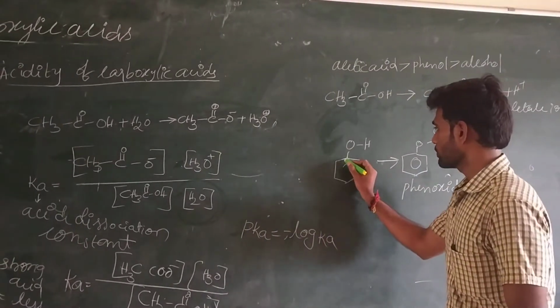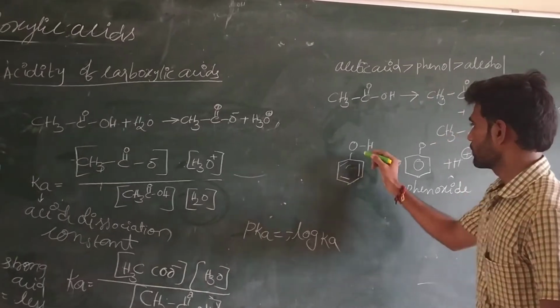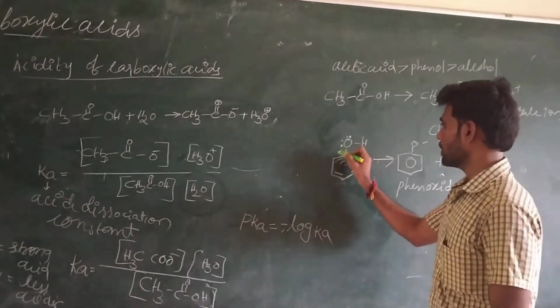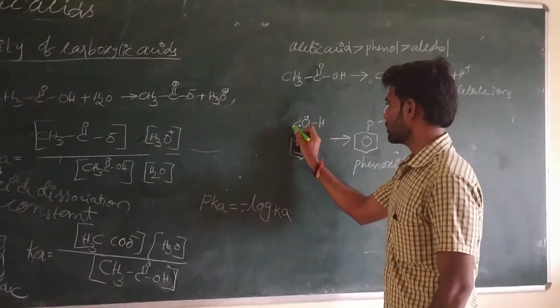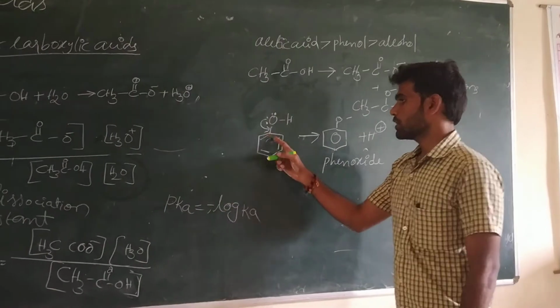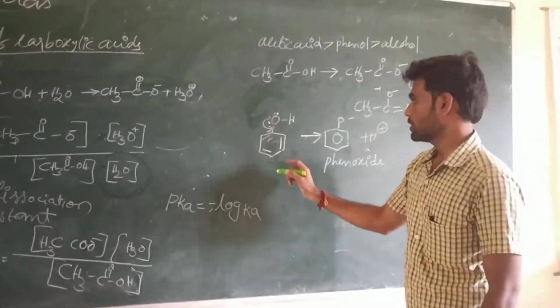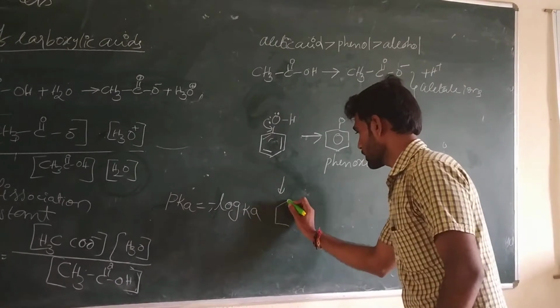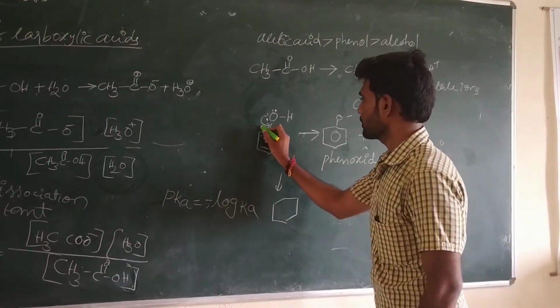Now oxygen has two lone pairs of electrons. One of the lone pairs of electrons enters into the delocalization. Now it is producing resonating structures.